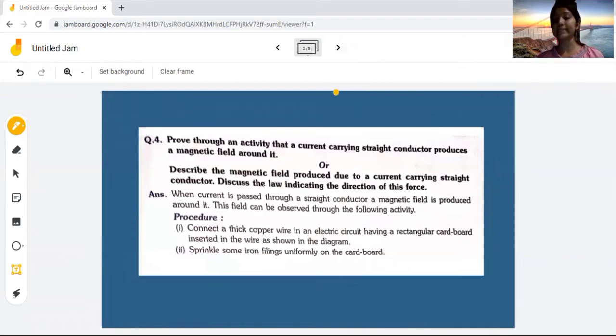So now come to the first activity of today, that is activity number 13.5. I hope that you have understood 13.4. In this activity, I have already put one of the questions from one of the books so that you will be able to understand how this question already came in the examination.